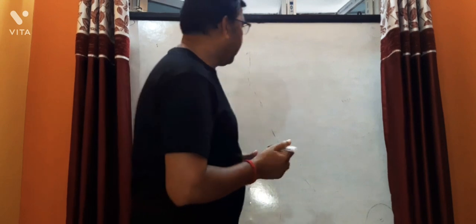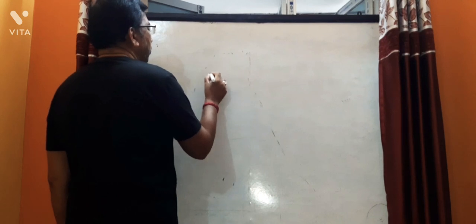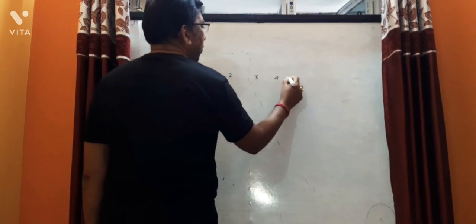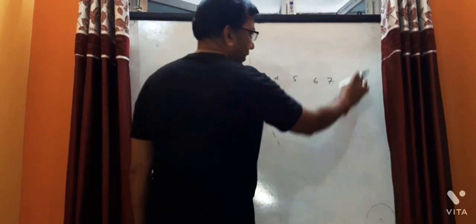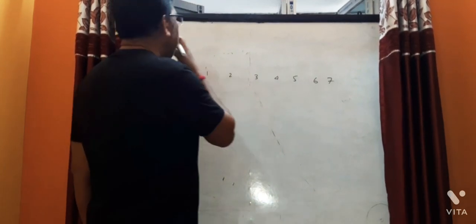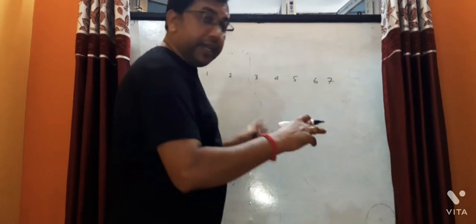Okay, I am writing. I am giving the example. Suppose 1, 2, 3, 4, 5, 6, 7. And remember at that time, noble gases were not yet discovered. Suppose Indian music, Western music is do re mi fa sol la ti, and Indian is sa re ga ma pa dha ni sa.